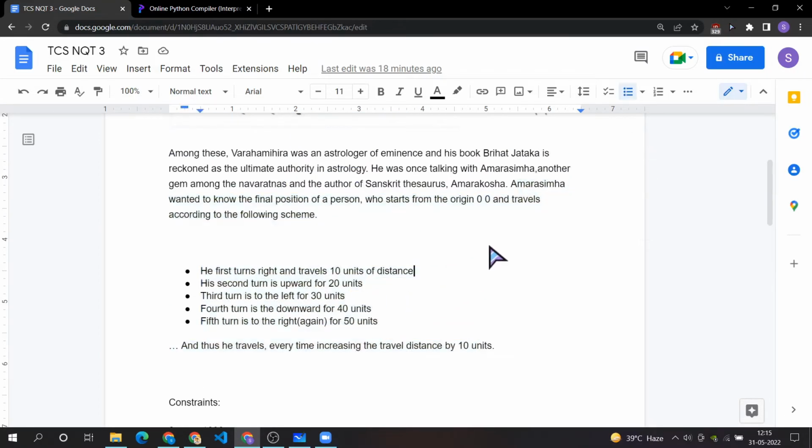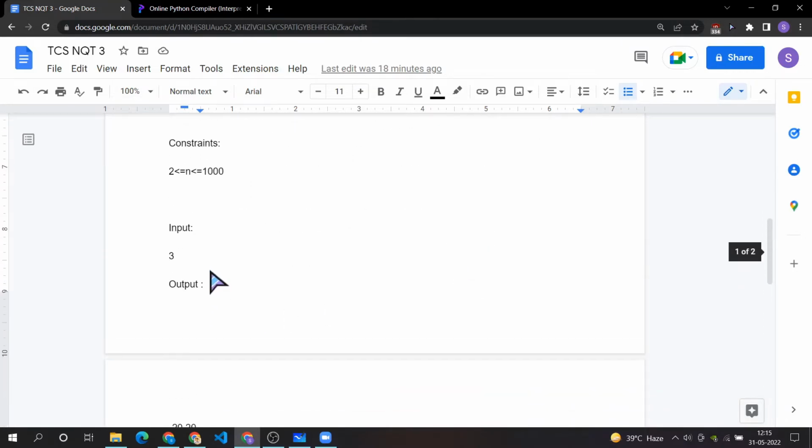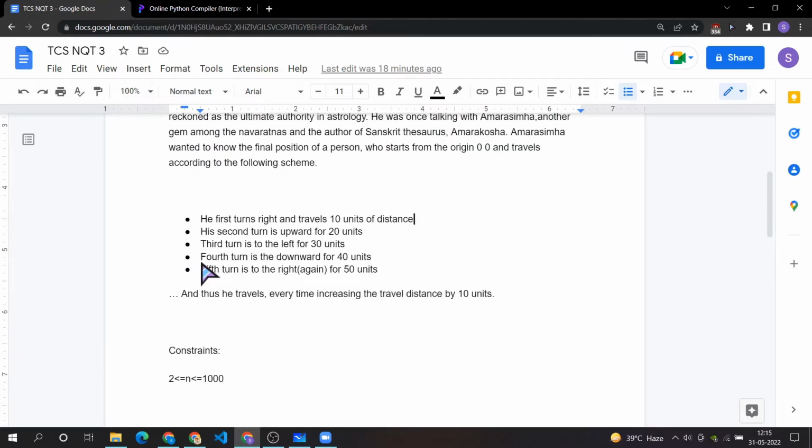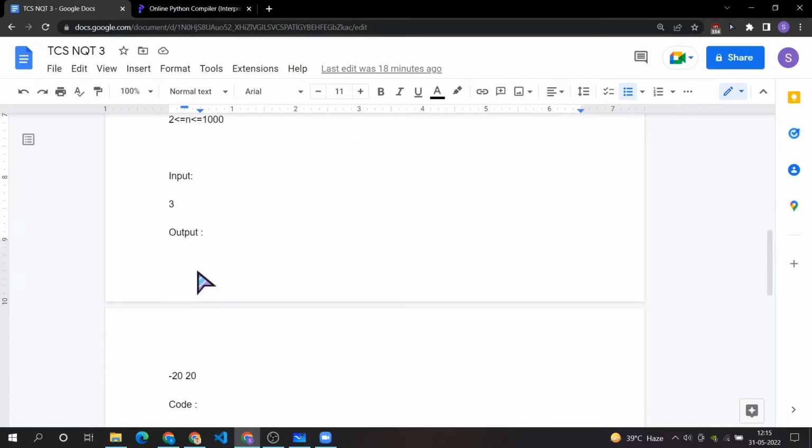Okay, so now what we have to find is that a person will start from (0,0), and he will take turns like we have given, and we have to find his final position. So what we will be given is the number of turns that he takes. Here we are given that he takes 3 turns. So he will first turn right, then he will go upward, and then he will turn left. So we need to find where he is from the origin. Okay, so now let's see the solution. The answer for this particular input will be minus 20 and 20. So how it has come, we will see.